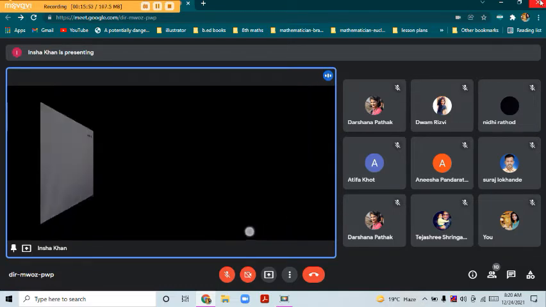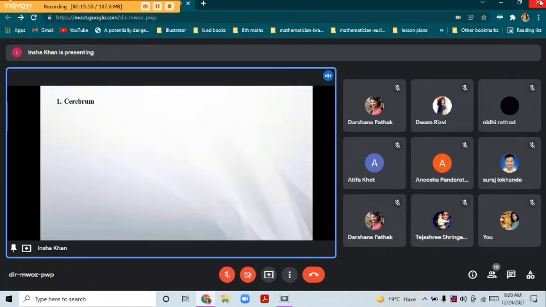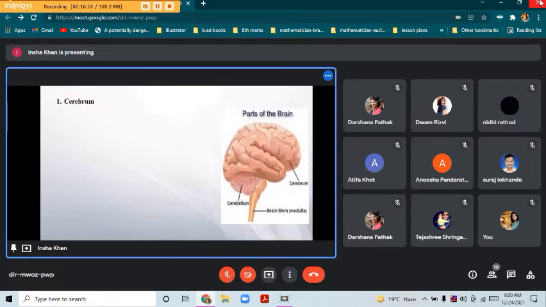Now let's see the parts of the brain. That is the cerebrum, cerebellum, and medulla oblongata. So cerebrum, this is the largest part of the brain, and it occupies almost 2/3 part. That is, it makes up 80 to 85% of weight, and it is divided into two hemispheres.